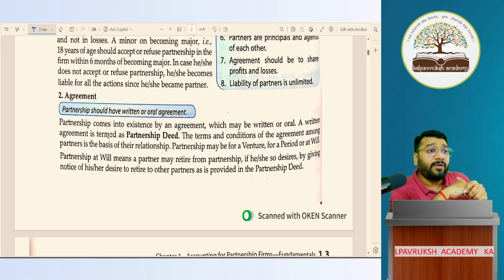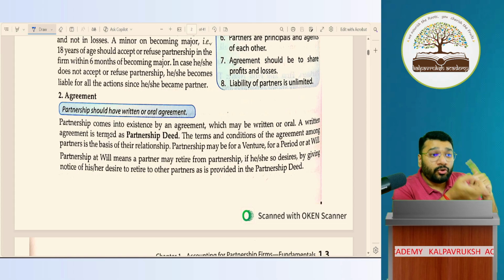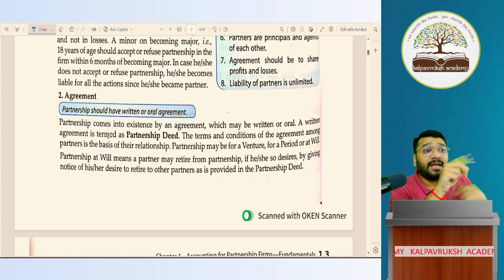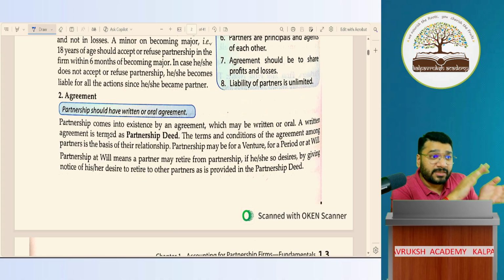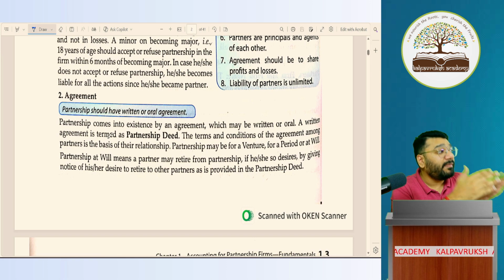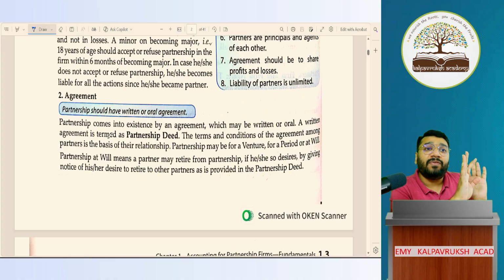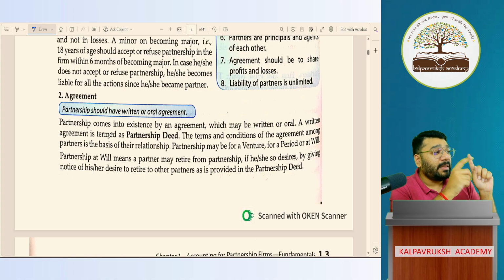Later, in the month of February 2025, after selling all the 300 apartments, we realized that we want to continue with a further project. Then what are we supposed to do? We have to go back and change the partnership deed and make it at will or increase the duration period. Got it, not got it? You have to state that this is for a further venture. So either you increase it for a further venture, or you give a specific duration period, or make it at will.